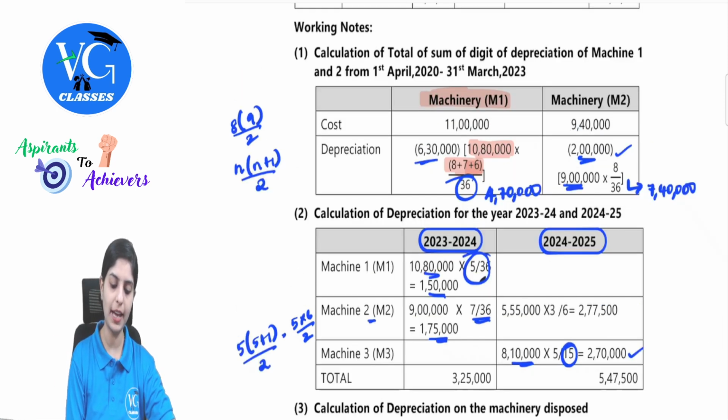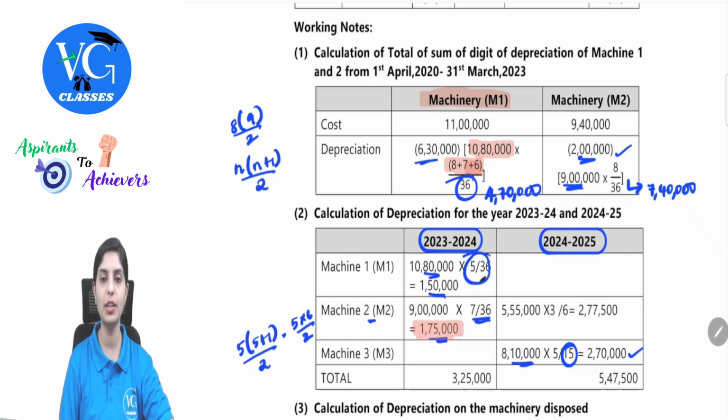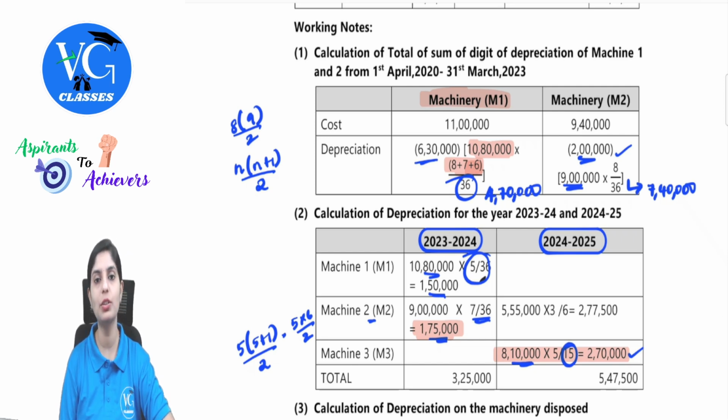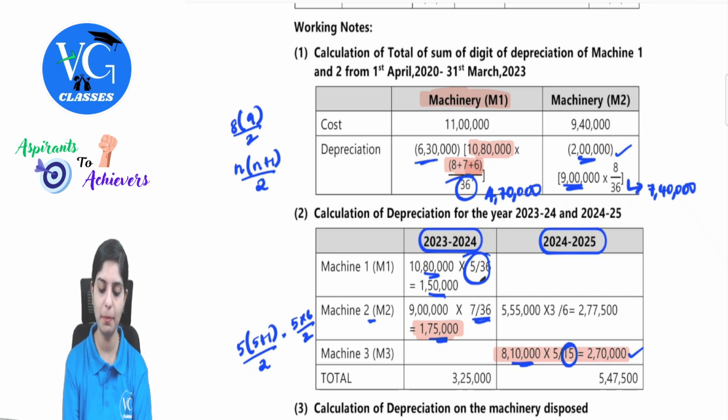So here we have calculated the depreciation of machine number 2 for 23-24. For 24-25, I explained you about machine number 3. For machine number 2, the machine is still present in the business. It is not getting auctioned. So there is a reassessment with respect to the residual value, and considering the impact, we also have to take the revision in the useful life as well. So revised depreciation will be 5,55,000 into 3 by 6.